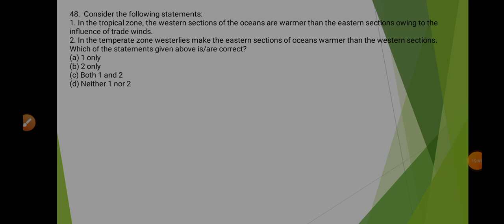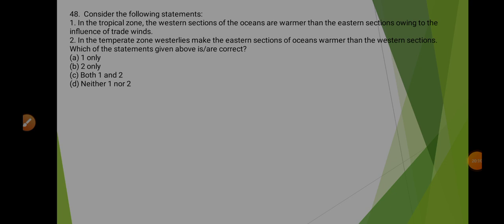Coming to the next question, it says, consider the following statements. Statement 1, in the tropical zone, the western sections of the oceans are warmer than the eastern sections owing to the influence of trade winds. So here there's a difference in temperature between eastern and western sections, but it's not because of the trade winds, it's because of the ocean currents. That's why statement 1 will be wrong.